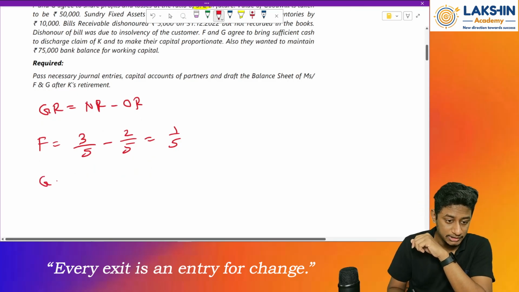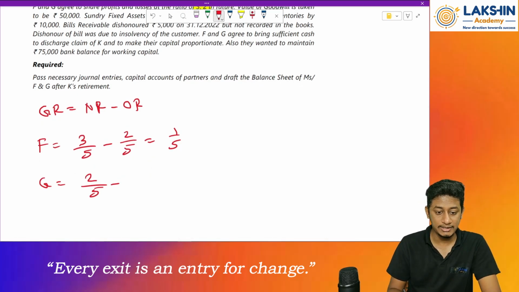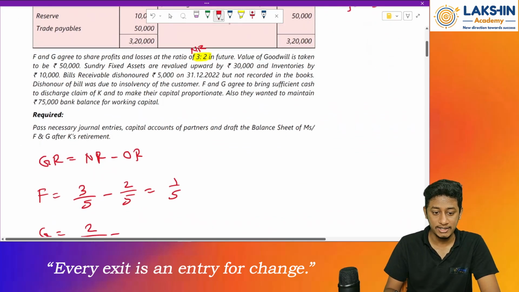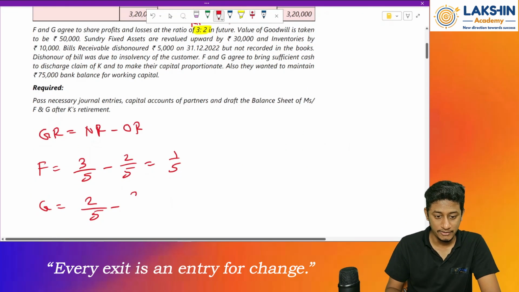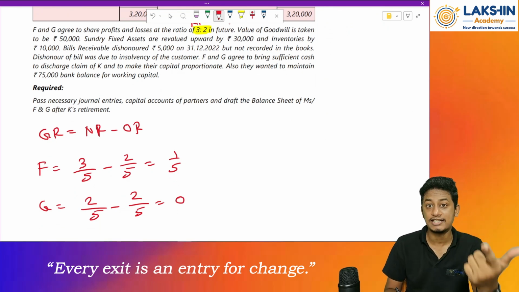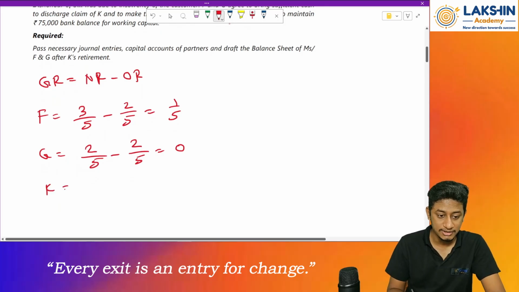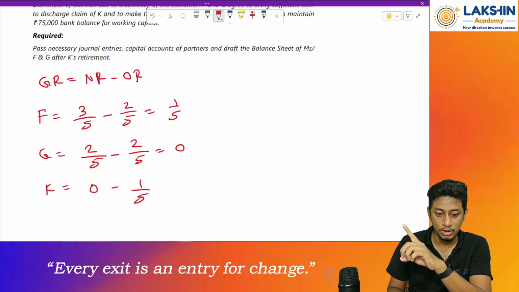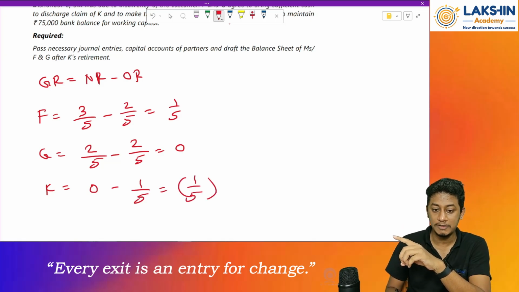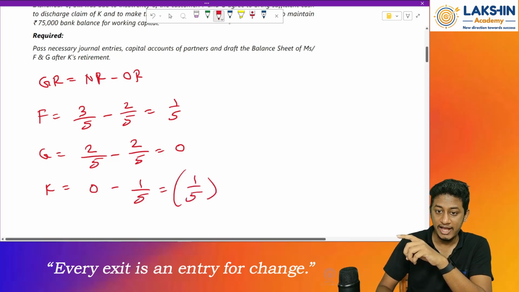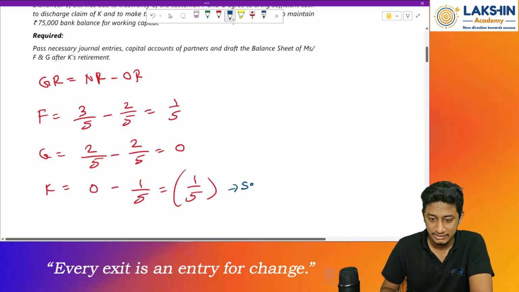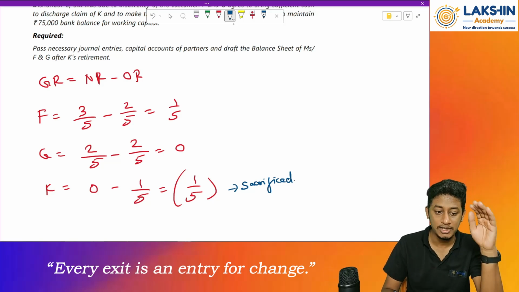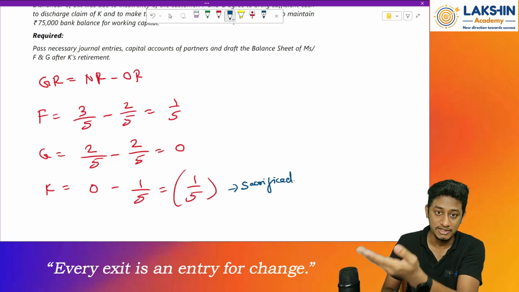Then G: again 2 by 5 minus the old ratio of G, who was second, 2 by 5, equals 0. So that means G has neither gained nor sacrificed. Clear? Okay. Now the last person is K. K does not have any new ratio, so only the old ratio of 1 by 5, that will be negative 1 by 5. That means K has sacrificed because he is retiring from the partnership firm.